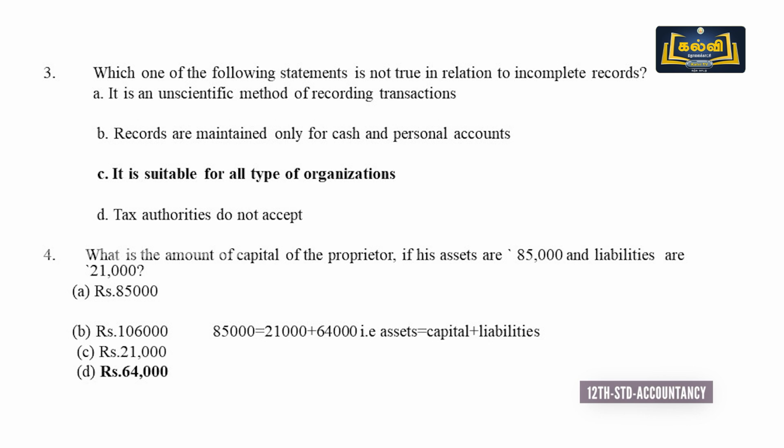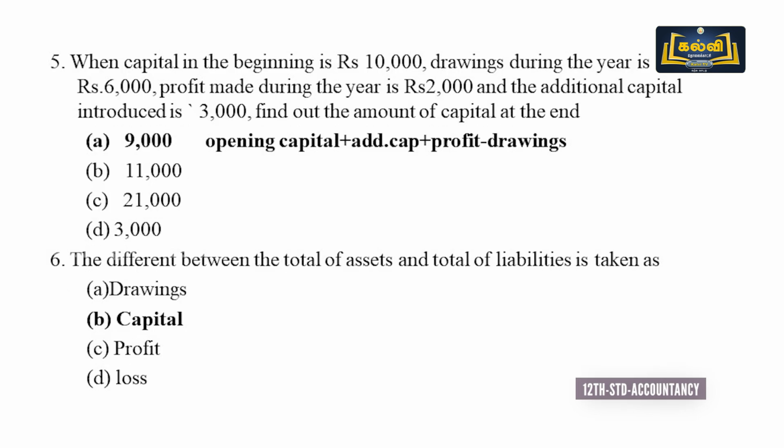From the total asset 85,000 we have to deduct 21,000 liabilities. So the answer is 64,000. That is D, 64,000.